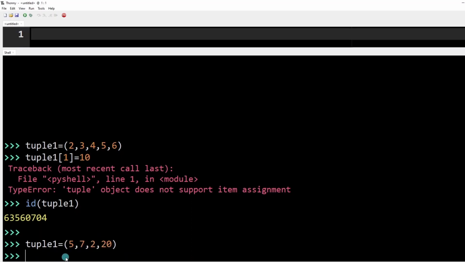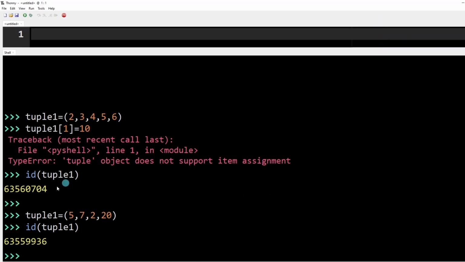So now to make it clear to you, I will print the memory location that is given to tuple1 now. Now you see the ID value has completely changed. So that is why we say tuple is immutable.